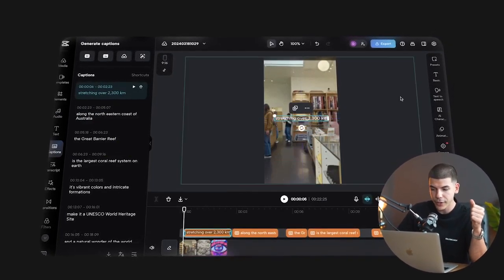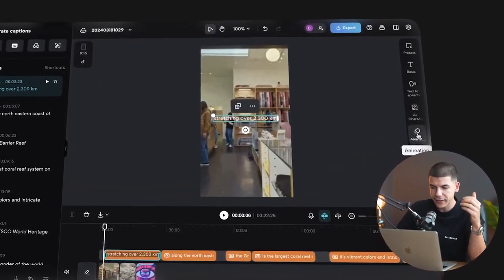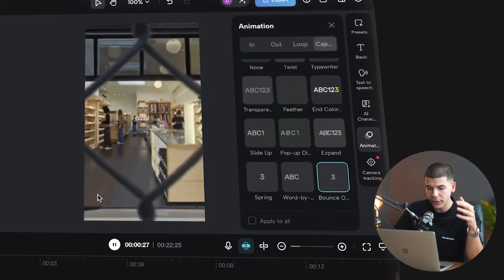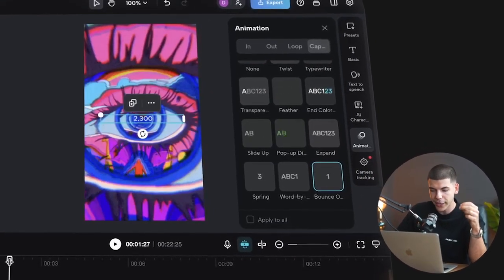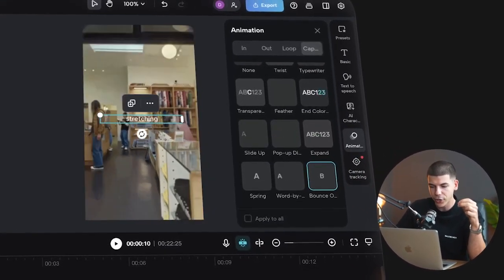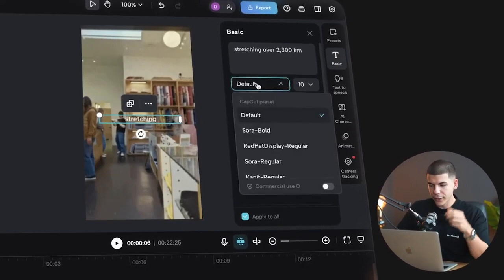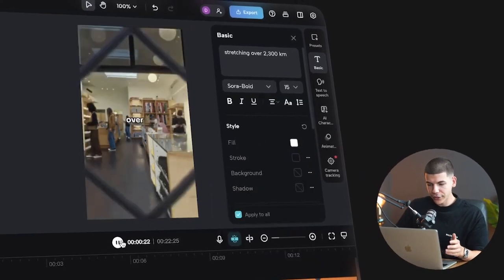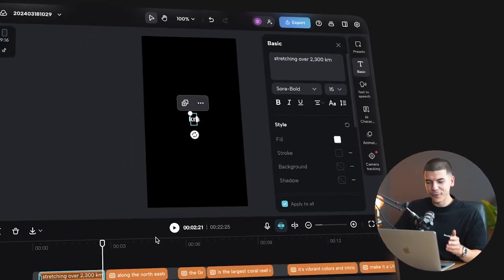Then I would put this in the center. I would add some animation, and I personally like to select one of these where the text is showing one word at a time, because again, that keeps it very, very fast paced. So I would customize the font as well, maybe even add some stroke. And if we continue watching this, you can see that it's actually going to be very highly engaging.